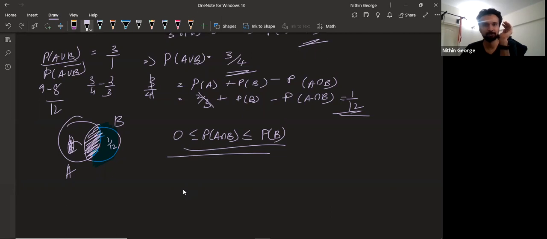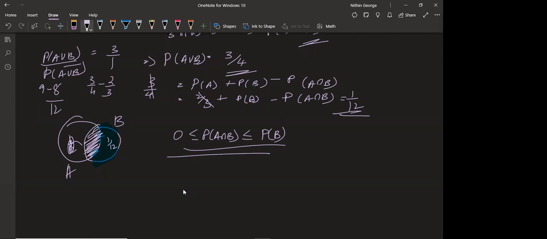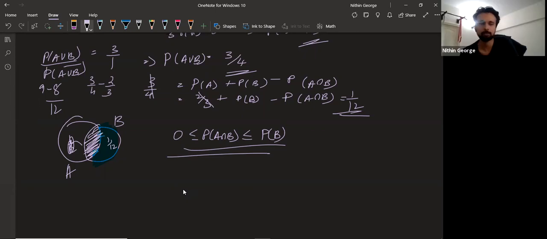Yes, sir. Okay, so use this logic. Or you can say the probability of A intersection B can take the entire area of A, because we know what probability of A is, so we can use that. You can say this is less than or equal to probability of A itself.